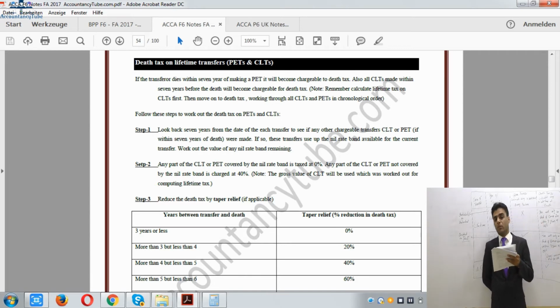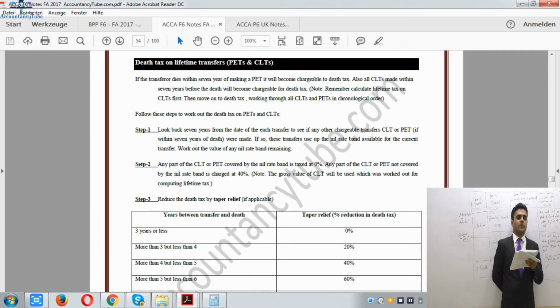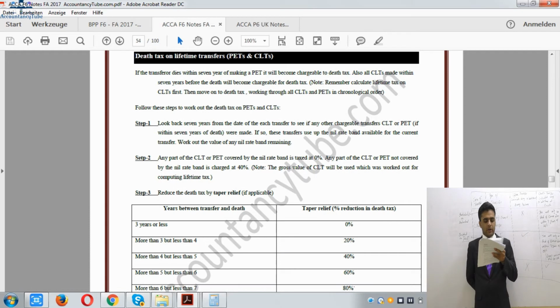And what would happen if it is more than 7 years? If it is more than 7 years, it will be exempt anyway. All right. So if we have survived for 7 years, it will remain exempt. It doesn't matter if it is a PET or a CLT.